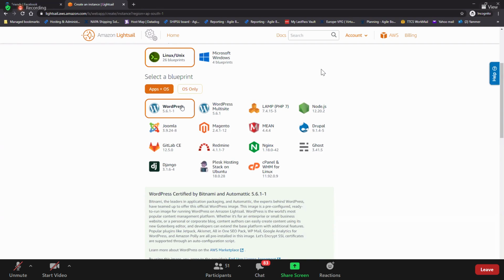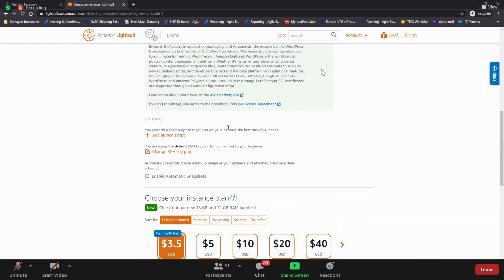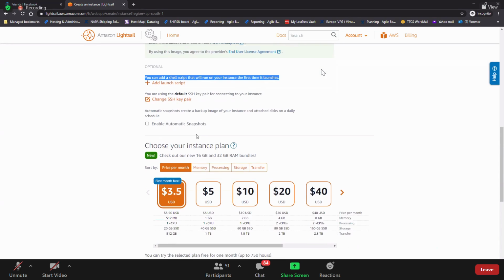Guys, for you the first month is free, but for me it is not free. I selected WordPress. You see this here, add launch script, same as our user data. You can add a shell script that will run on our instance the first time it launches. Remember the user data that we used in EC2. If you have any script, you can use it.